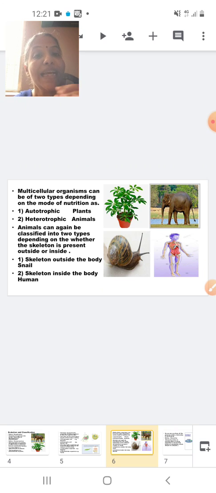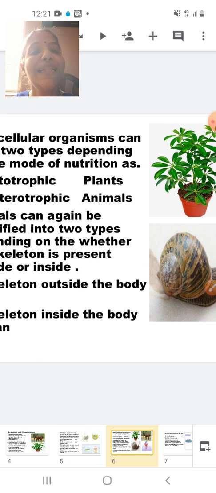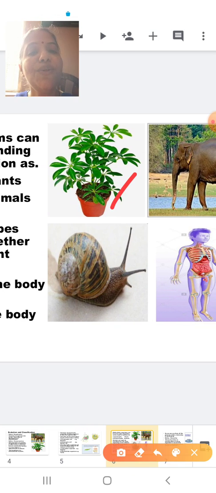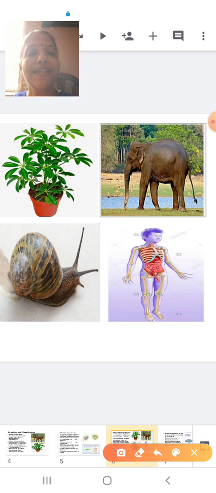Now students, again I can classify the multicellular organisms into two groups depending upon nutrition. One group showing the autotrophic nutrition, that is the plants, and the other showing the heterotrophic nutrition, that is the animals. So here I can classify them again into two groups, the plants and the animals, depending upon whether they show the autotrophic mode of nutrition or the heterotrophic mode of nutrition.